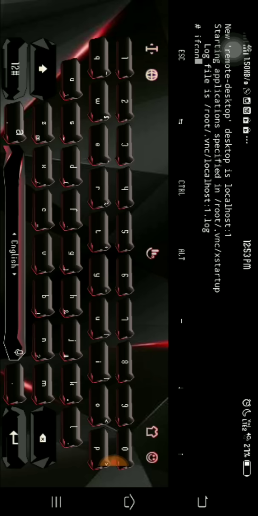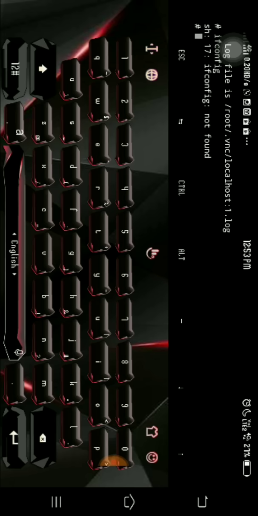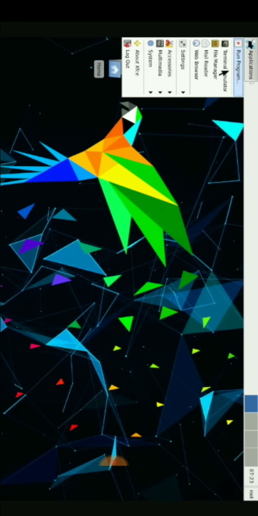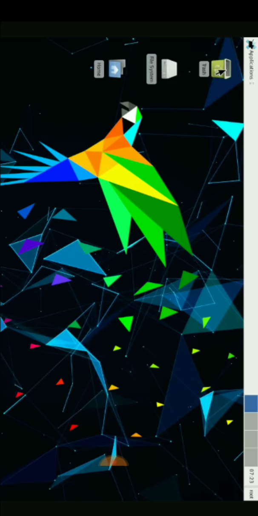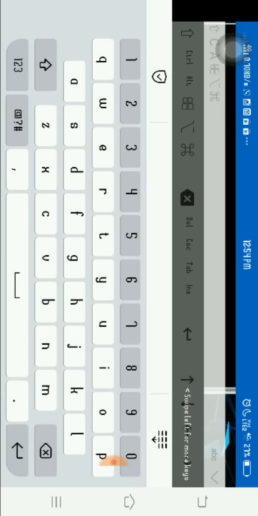ifconfig. Oops, config. Okay, I think that's not there. Let me try that there. Where is the keypad? Yeah, there's the keypad.